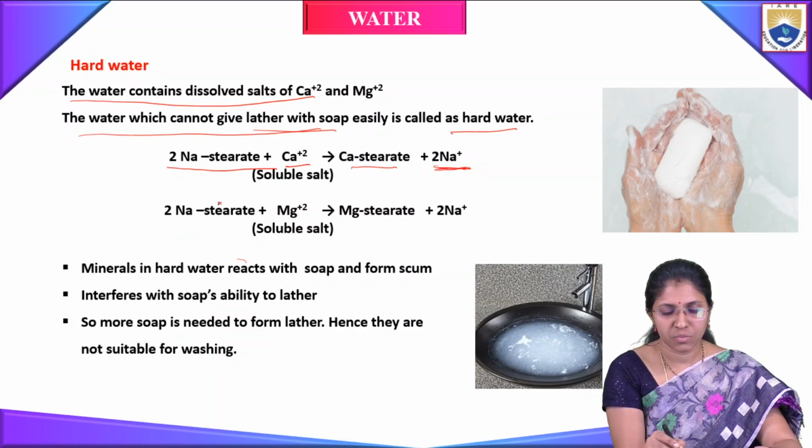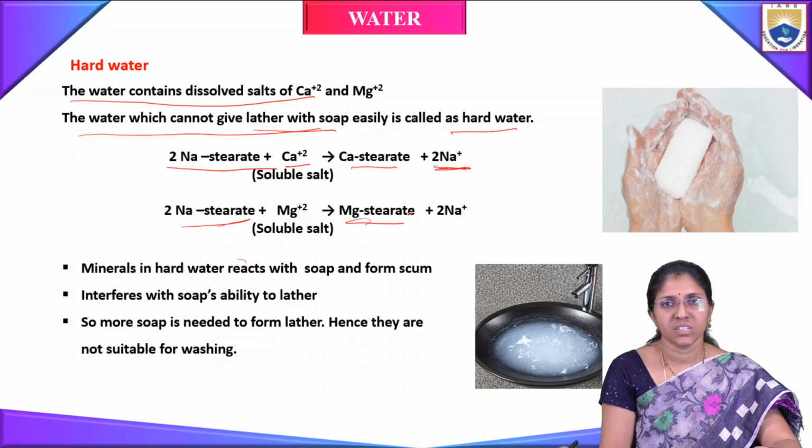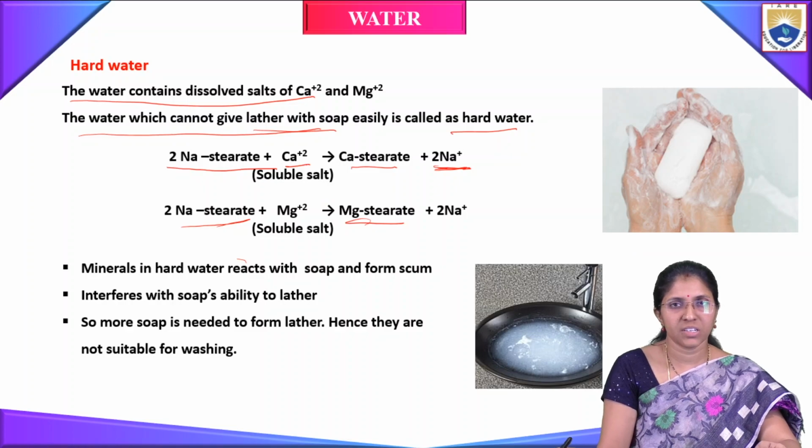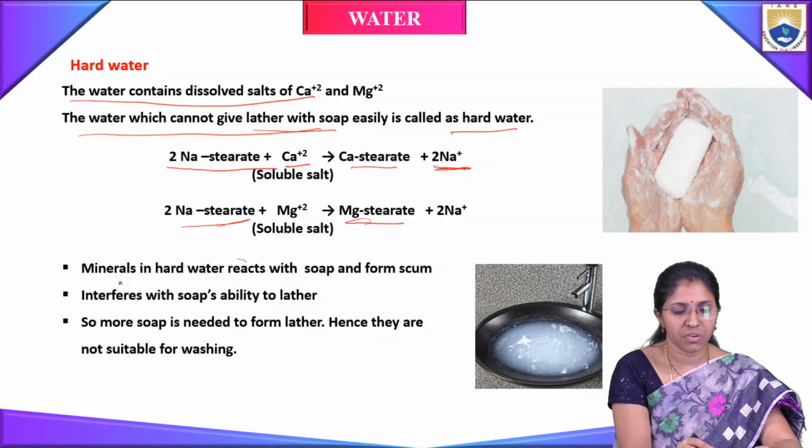If we take magnesium plus 2 ions, they will react with sodium stearate and form magnesium stearate and sodium plus ions. So it does not give lather, it only gives a precipitate when it reacts with water. So this water is called hard water.